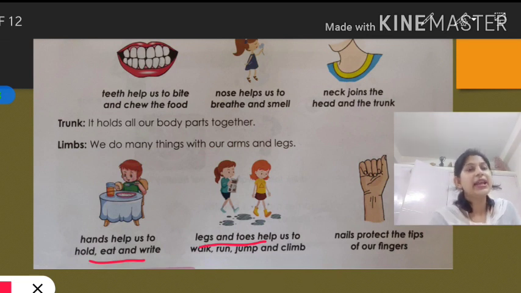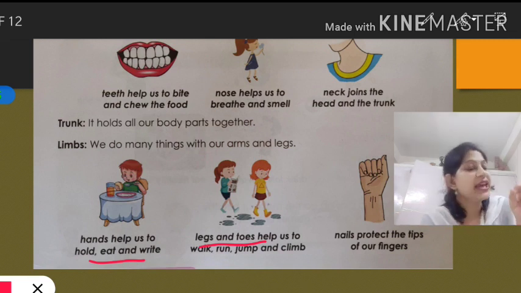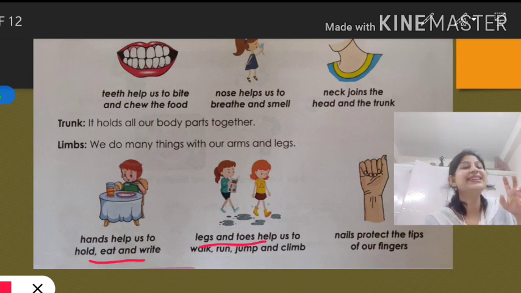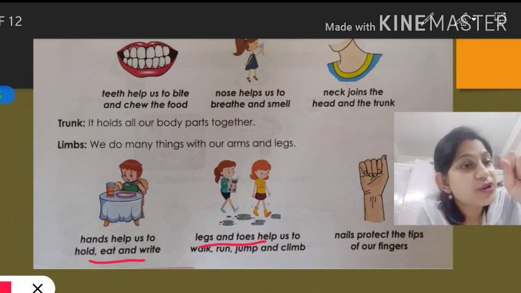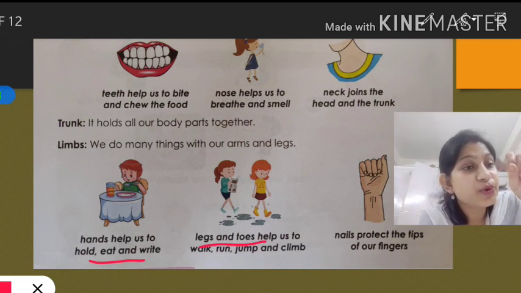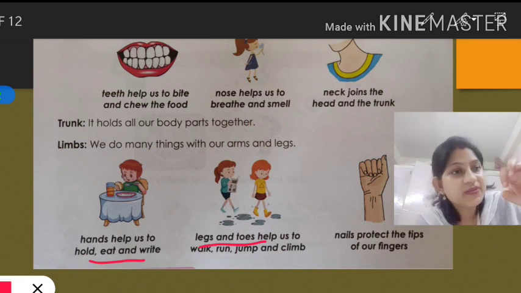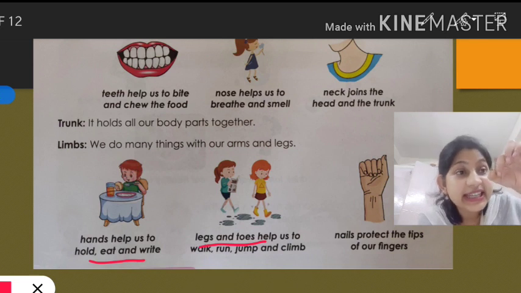Now, what is the use of nails here? Is there any use of nails? You may be thinking just for scratching. No, students, it is not. The main use of nails is that they protect the tips of our fingers. Our fingertips are very delicate. To protect them, we have nails here.